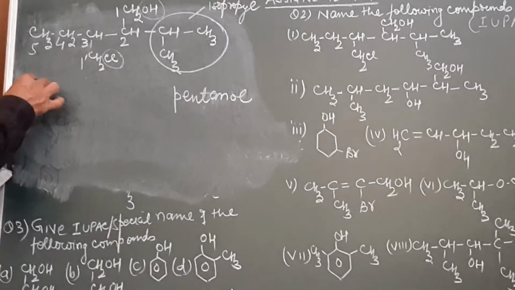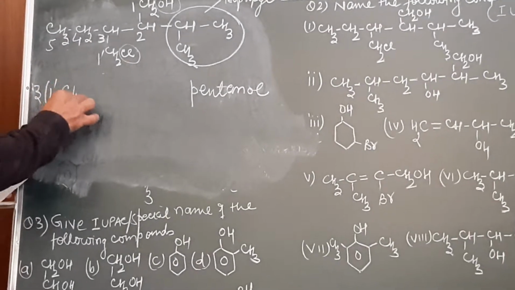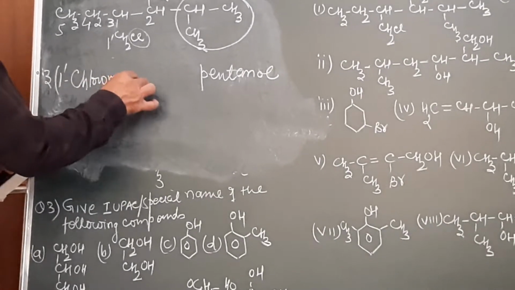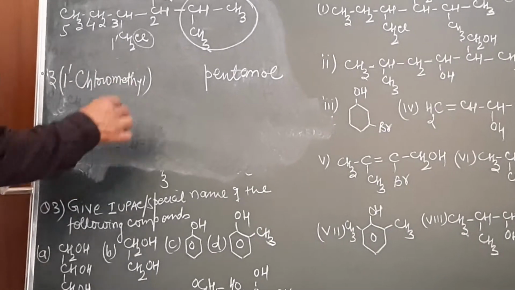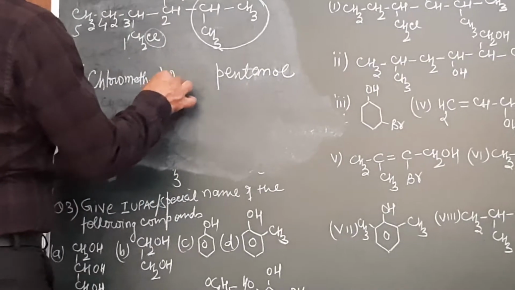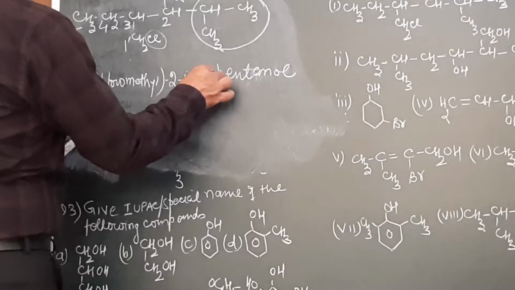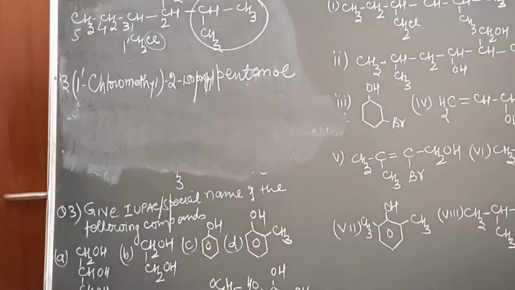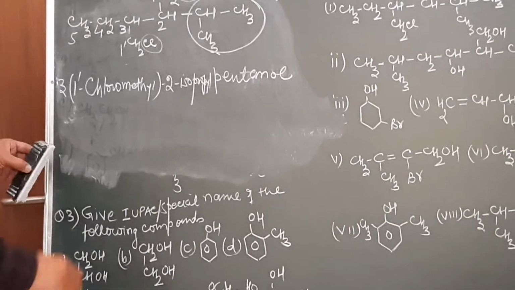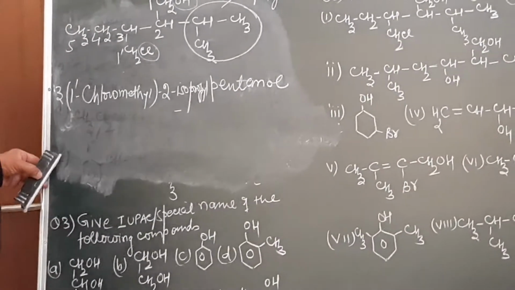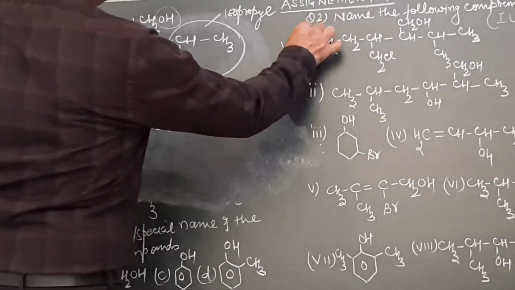This is 3, 1 dash and then chloro and then over here is methyl. Then at number 2 position, what is present? This will be 2, and this is iso and propyl and pentane and 1-ol. So this is 3,1-chloromethyl 2-isopropyl pentanol. I think this must be clear to you.